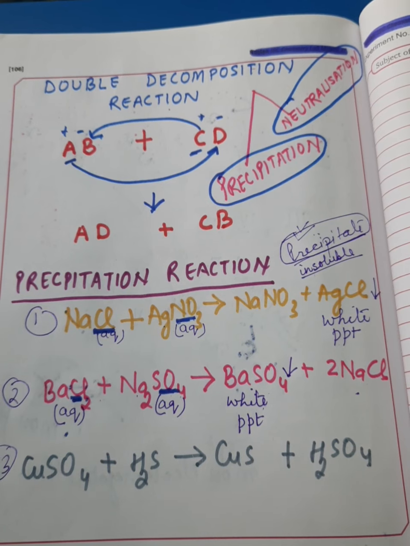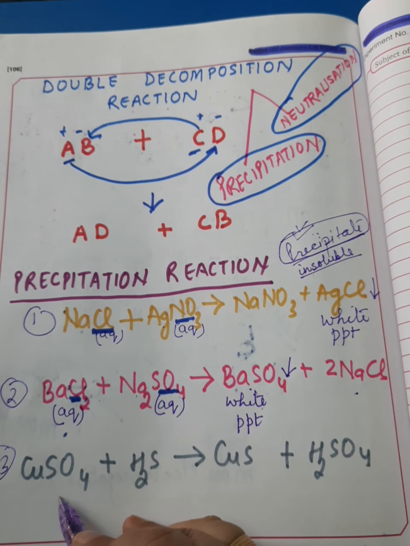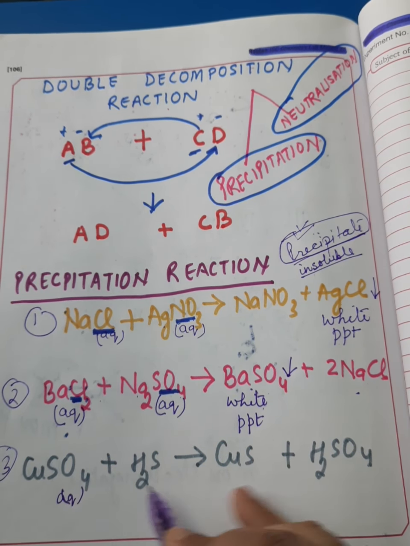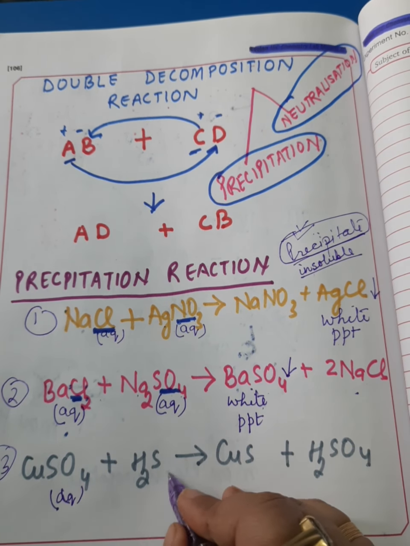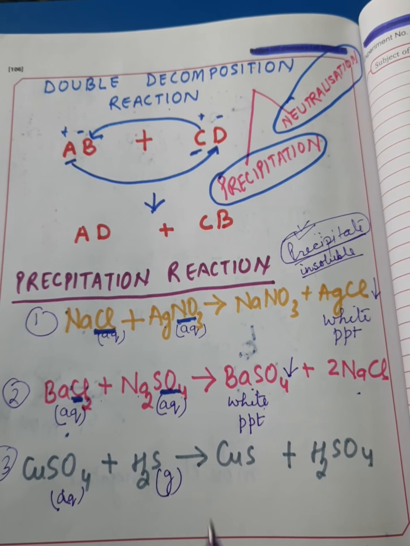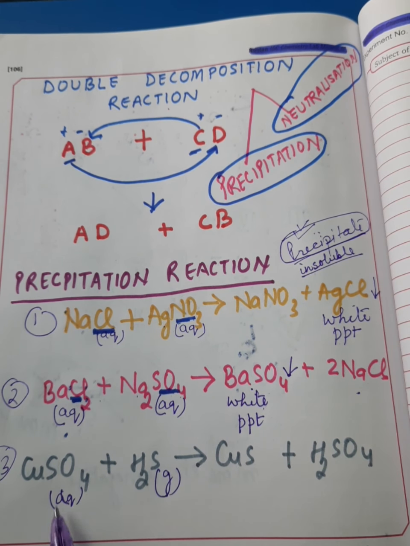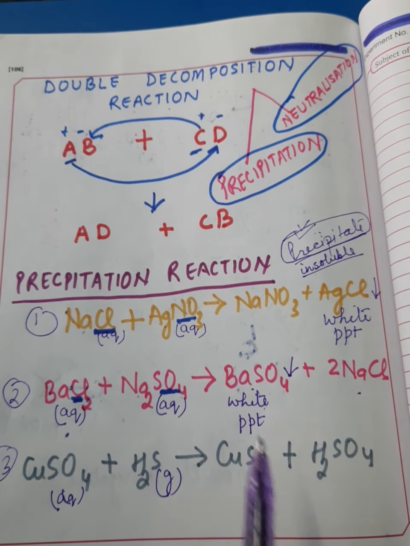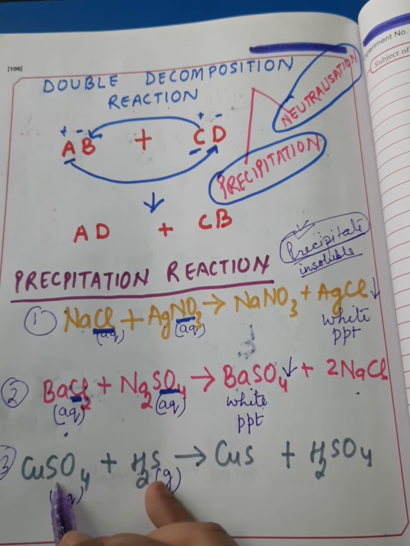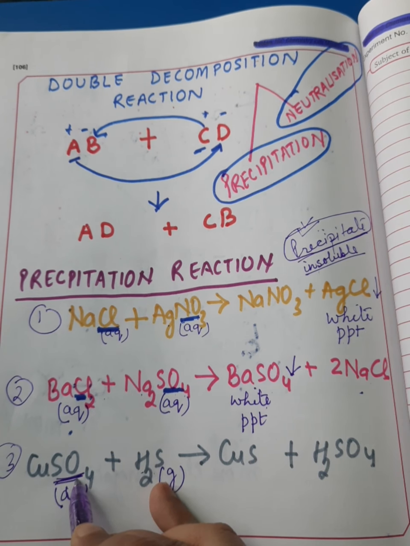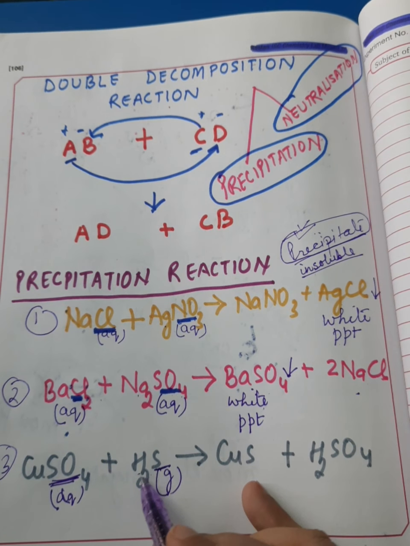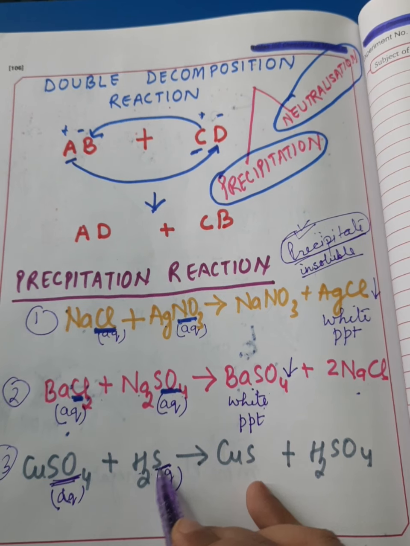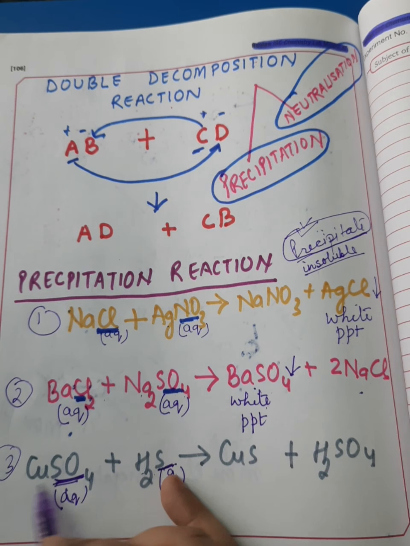In the third example, we have copper sulfate in its aqueous form. When we pass H2S gas through the aqueous solution of copper sulfate, these two reactants meet in the solution, where copper exchanges its sulfate ion with the sulfide ion of H2S, or in other words, H2S exchanges its sulfide ion with the sulfate ion of copper sulfate.